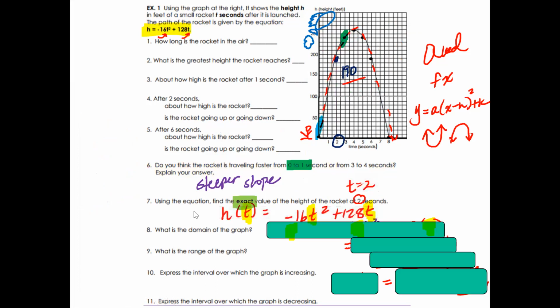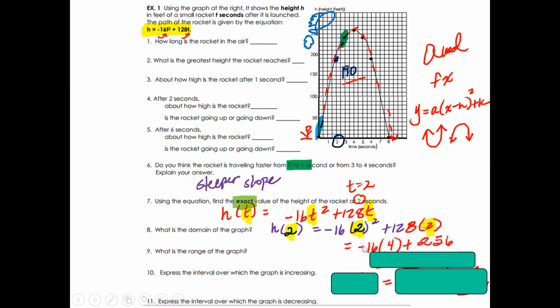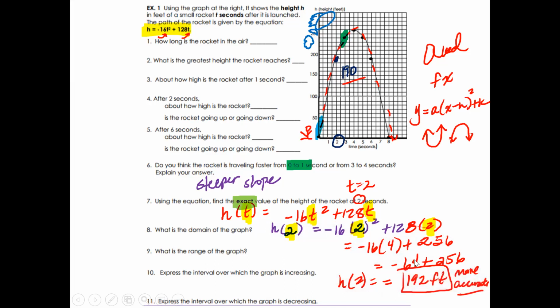Using the equation, find exactly the value of the height of the rocket at 2 seconds. Now, this is your equation right here, okay? So when t equals 2, whenever you see a t, you replace it with the number 2, just like I'm doing right here. So 2 squared is 2 times 2, which is 4. 4 times negative 16. 128 times 2 is 256. Negative 16 times 4 is negative 64. So what is 256 minus 64? That is going to give you exactly 192 feet. So it's not 190, but 192. But 190 is a pretty good guess.